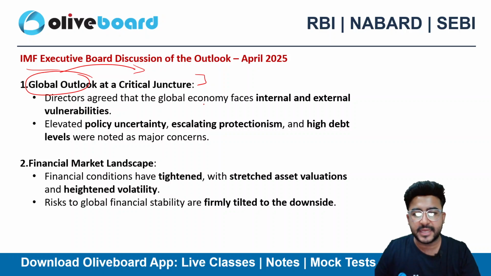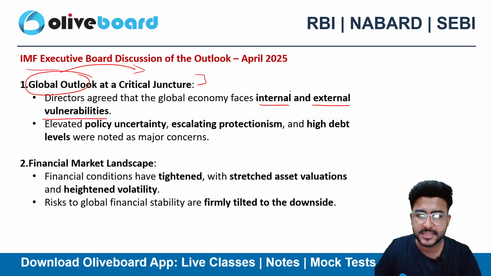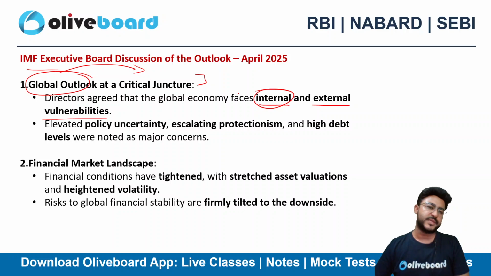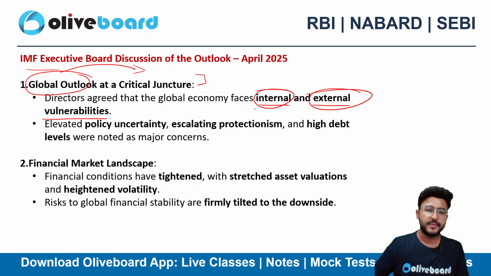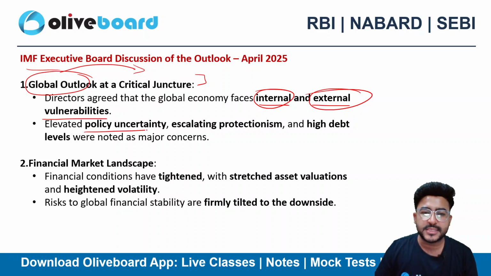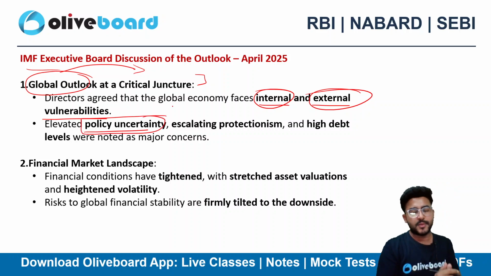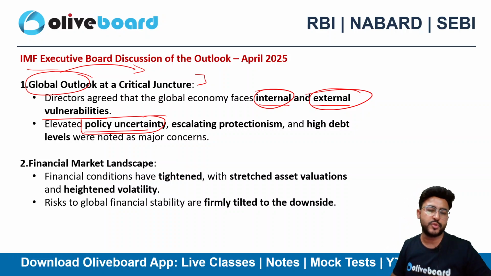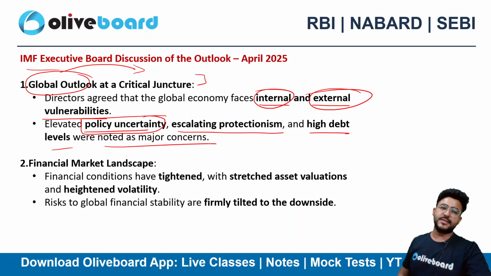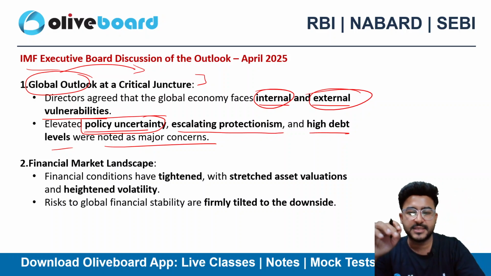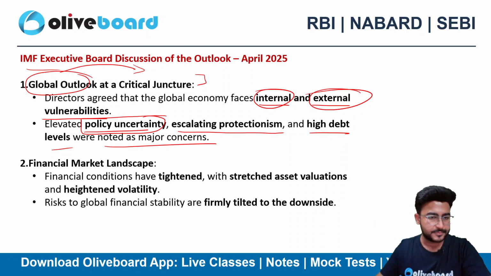So directors agreed that the global economy is facing internal as well as external vulnerabilities. The internal vulnerabilities are country specific. However, the external ones are related to geopolitical tensions, right? Elevated policy uncertainty. You don't know what policy is going on, and in such an uncertain situation, keeping policy stable is very, very crucial, right? It's challenging. Escalating protectionism and high debt levels were noted as the major concerns. So the board of directors have discussed these major concerns here.